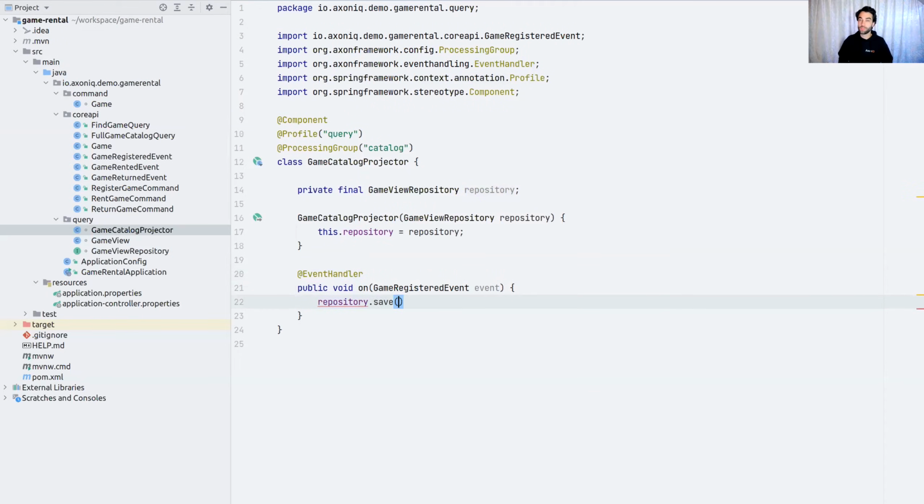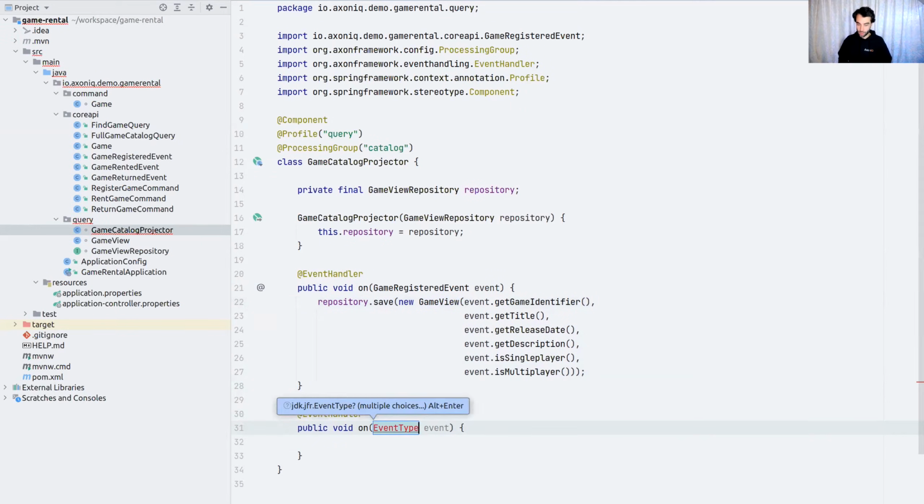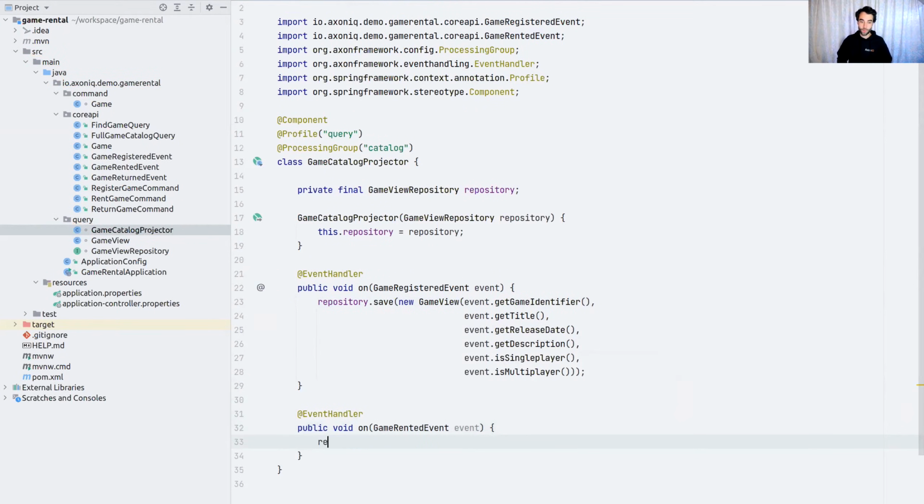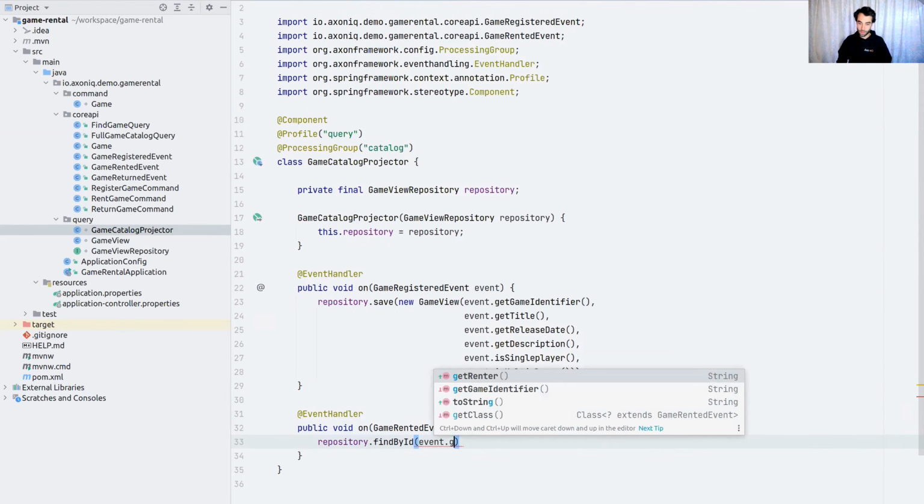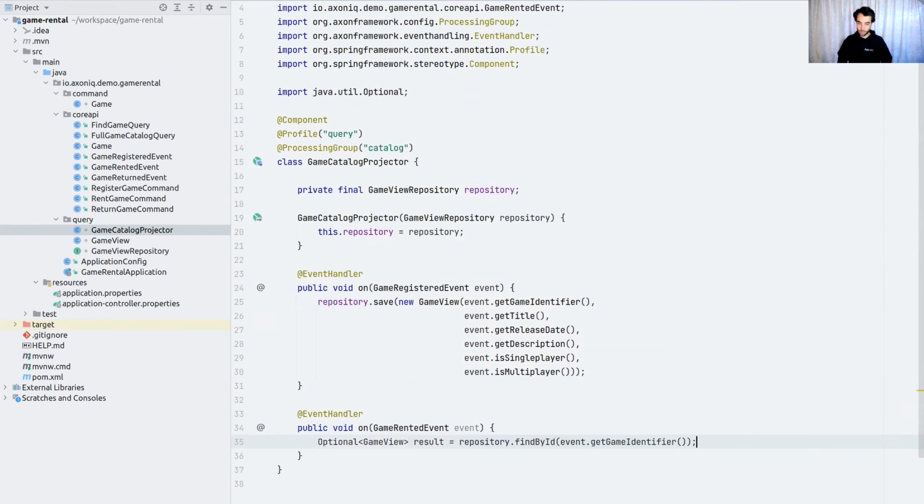We need to save our game view. Luckily, I've got this live templated as well. Straightforward, just editing all the fields from the event and setting them in the game view. We can do a couple more of these. I'm going to do the game rented event right now. I'm going to do repository.findById, event.getGameIdentifier. I'm going to return the result.